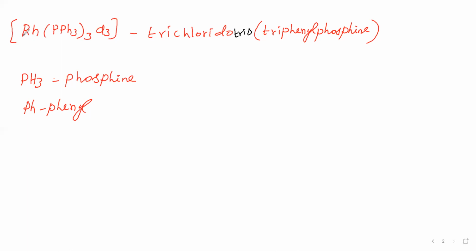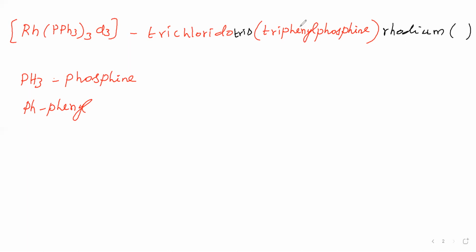For the central metal, we say the name as it is. This complex is a neutral complex, and the net charge is 0, therefore we say the central metal name as it is. This Rh is called rhodium. So we say rhodium, then in the brackets we say the oxidation number of this rhodium.